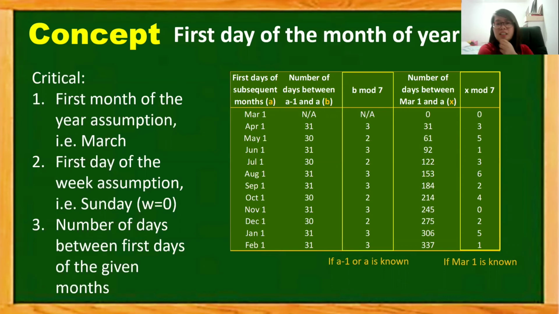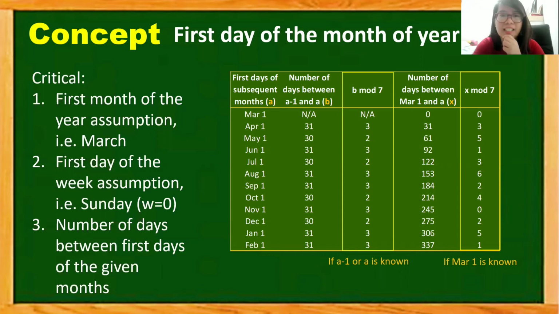So for instance, for the row January 1, 31 is the number of days between January 1 and December 1. And we have the modulo 7 on the third column. On the fourth column, we have the interval between the first day and March 1. And of course, the modulo 7 at the last column.